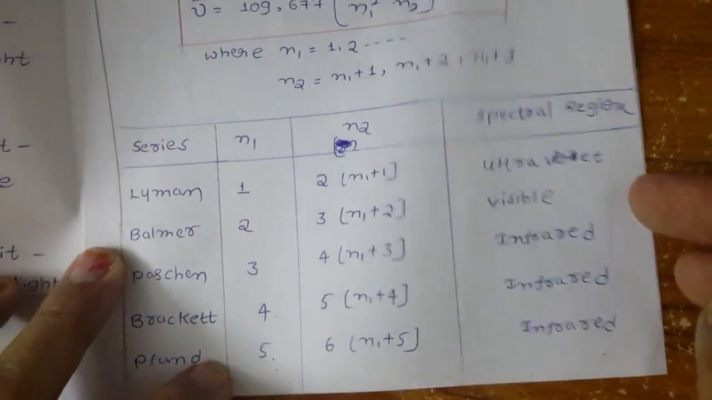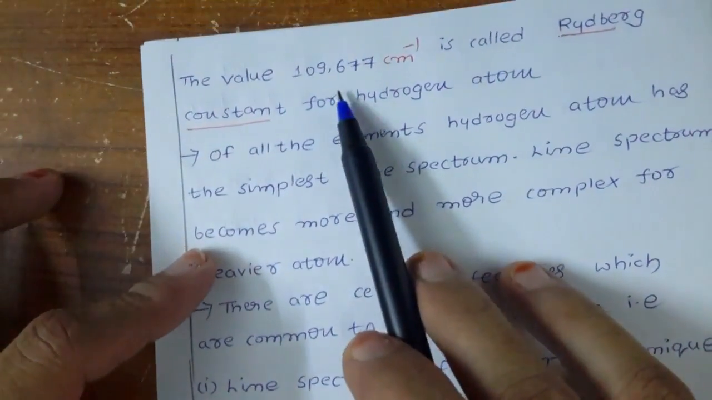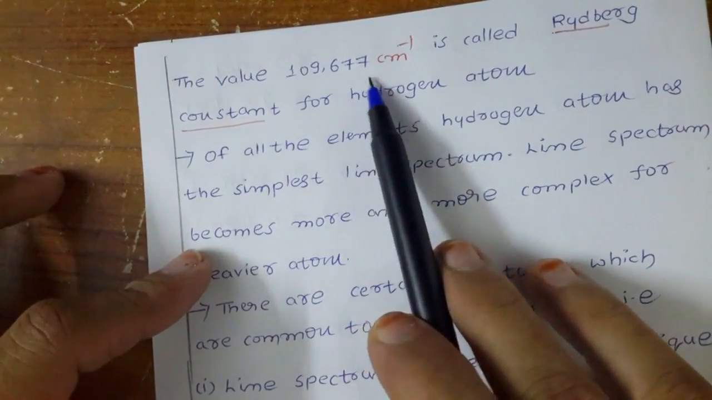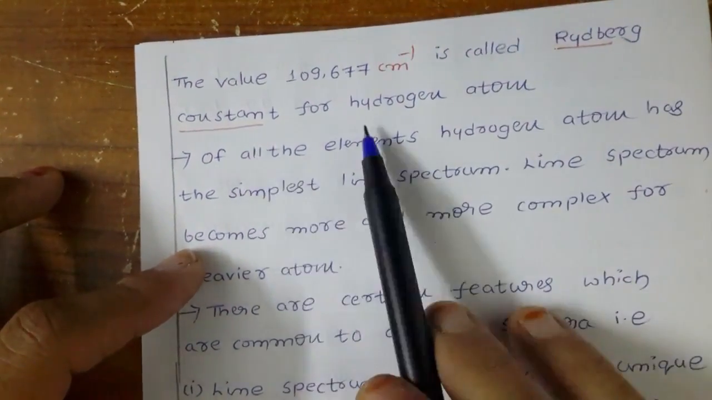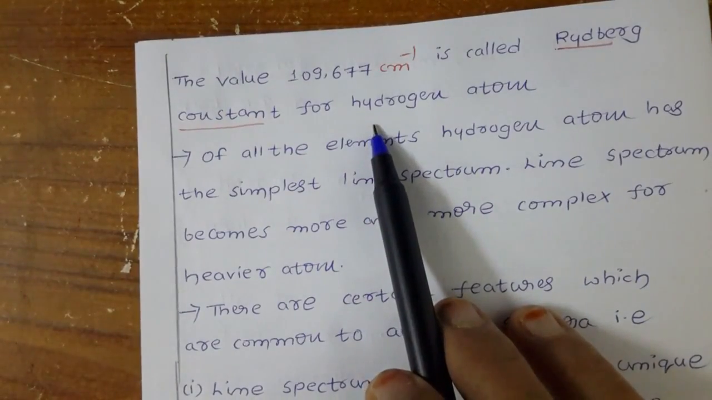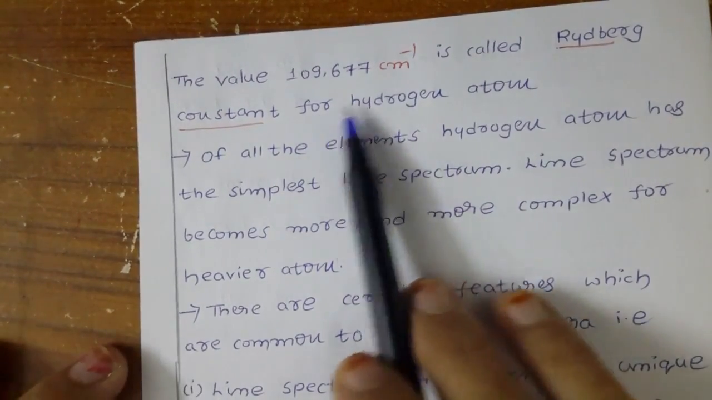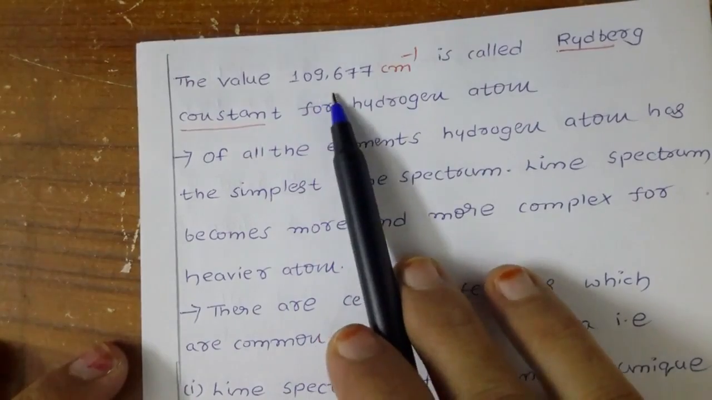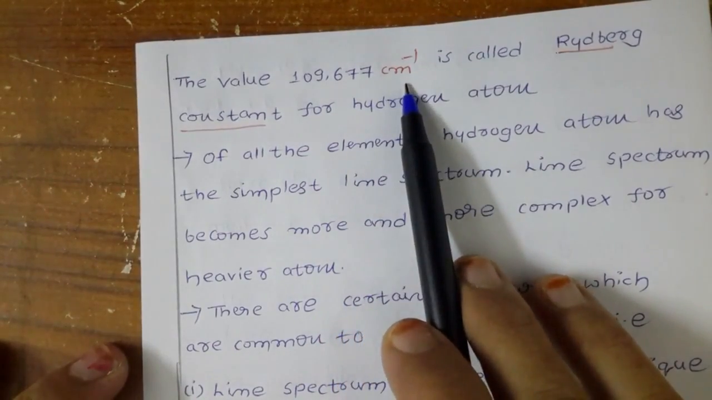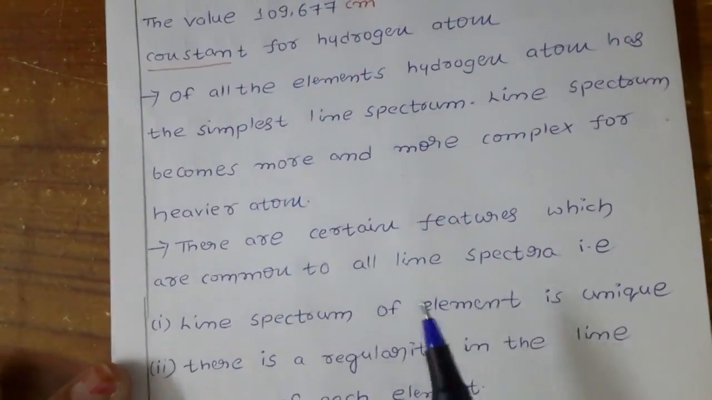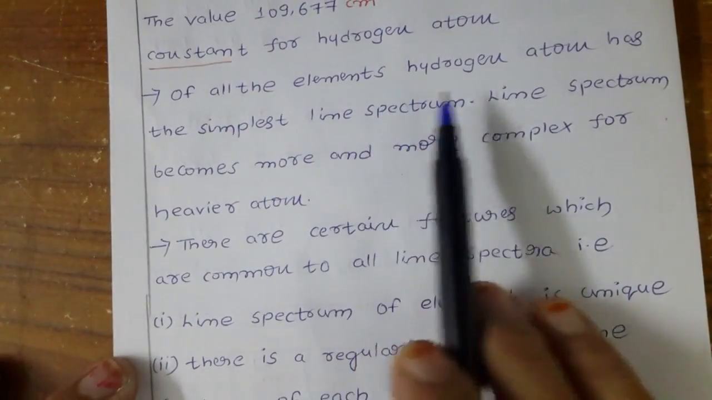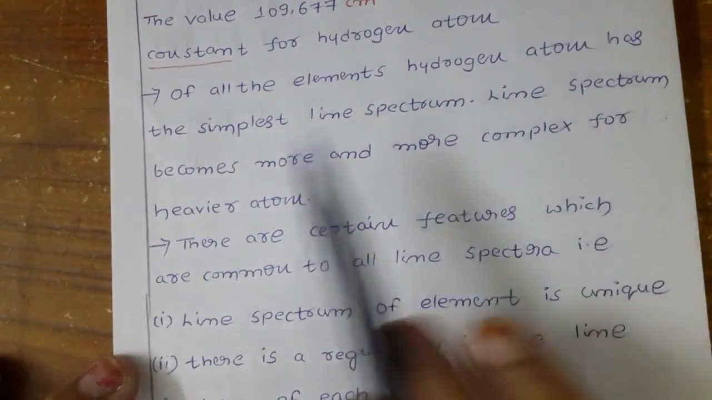Next, we saw the value. What is the value? 109677 centimeter inverse. It is called the Rydberg constant for hydrogen atom. That value is a constant, 109677 centimeter inverse, called the Rydberg constant. Now, of all the elements, hydrogen atom has the simplest line spectrum.